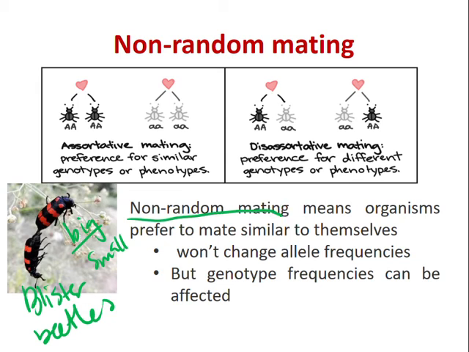So this is non-random mating because there are preferences. We also call this associative mating. See, black and black, grey and grey. Sorry, I just simplified it by colour. But actually homozygous dominant like to partner up with homozygous dominant, and homozygous recessive like to partner up with homozygous recessive. In comparison to disassociative mating, they don't care. They can mate. The homozygous dominant doesn't mind being partnered with the homozygous recessive and so on.